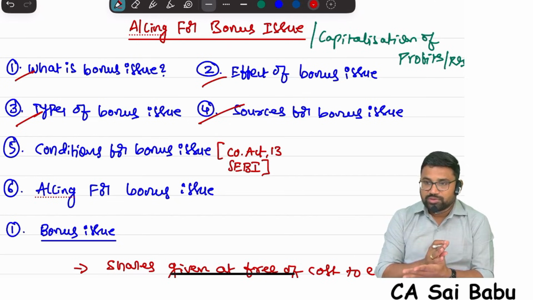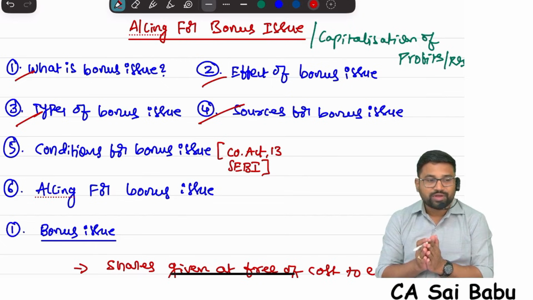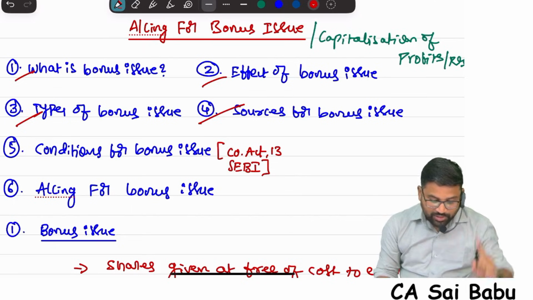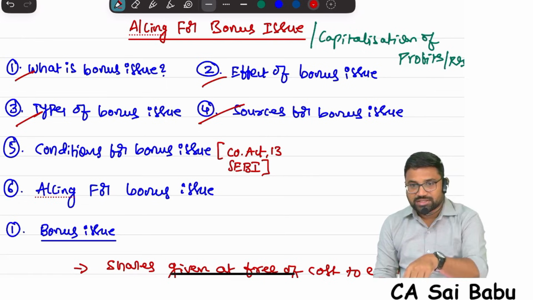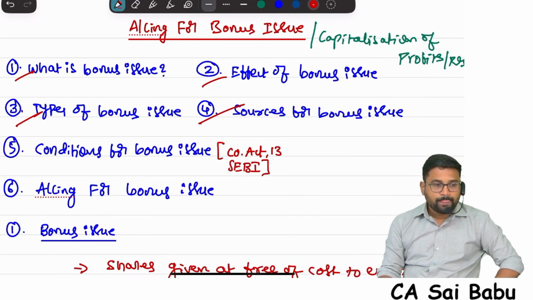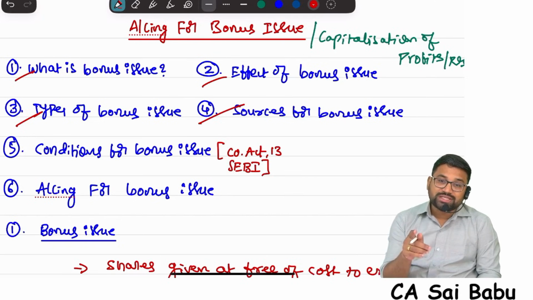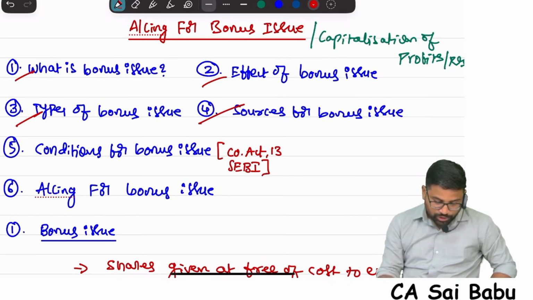Securities premium, debenture redemption reserve, capital reserve, these are not free reserves, which cannot be used for bonus issue. But I told you in the CMA study material, one important point is there. What is it? Capital reserve which is realized in cash, they are using for bonus issue. I don't know to what extent that is right, but they are using. And even one point also I told you, securities premium which is realized in cash only will be utilized for bonus issue. That point also I told you way back in my discussion.